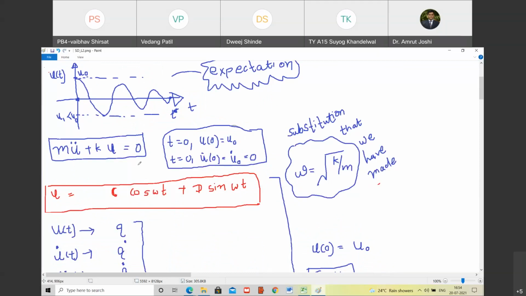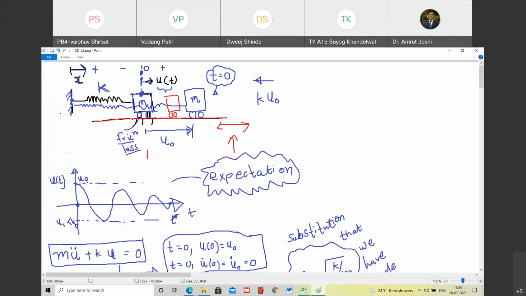At t equal to 0, to solve this differential equation, we need two boundary conditions. So what are the two boundary conditions? At t equal to 0, u of 0 is equal to u0, because at time t equal to 0, the mass was already occupying the position displaced by amount u0 towards right from the mean position or from the origin. Agree with me? Yes, sir.